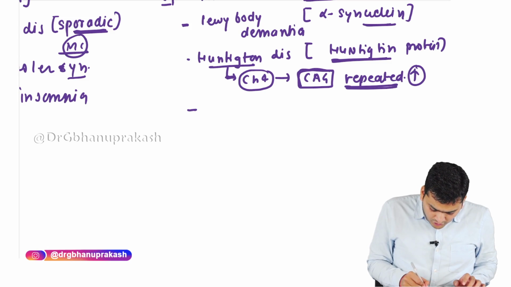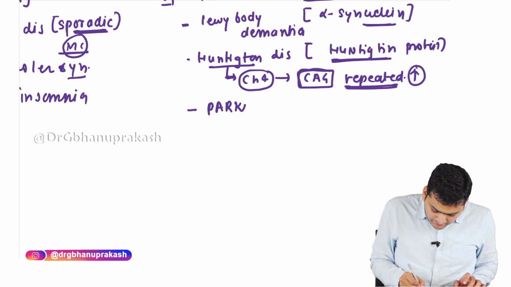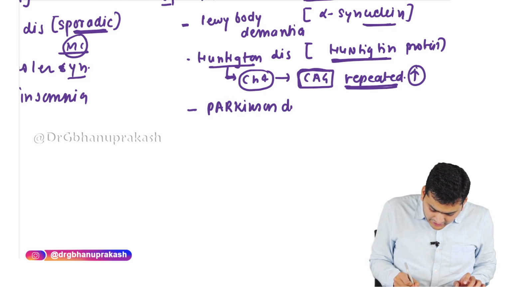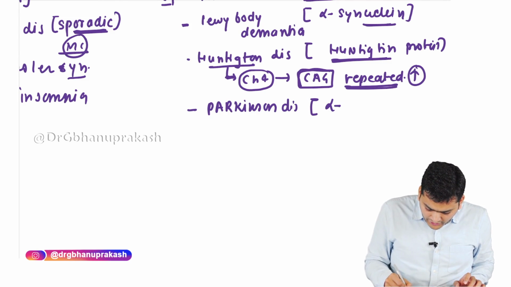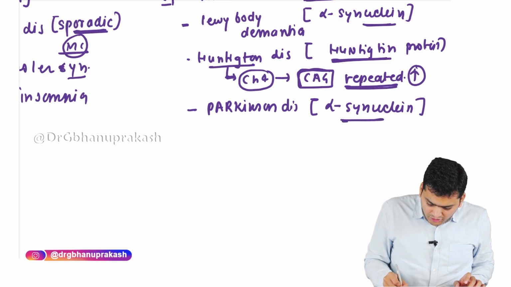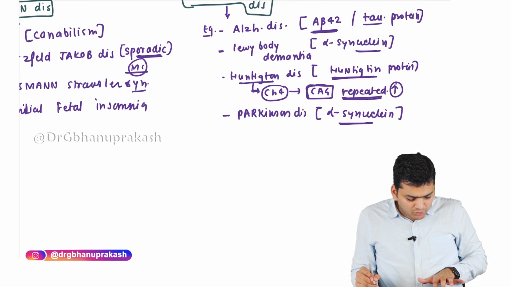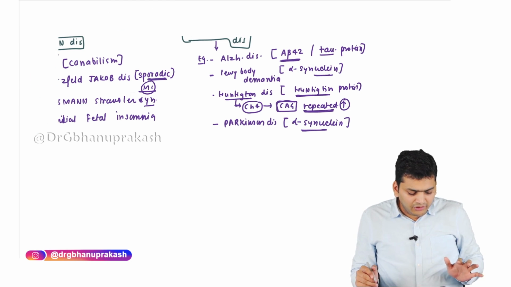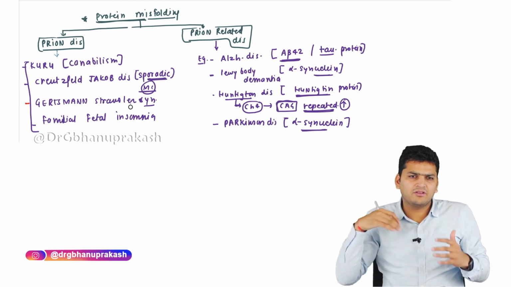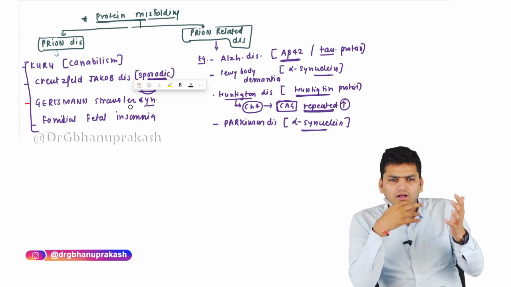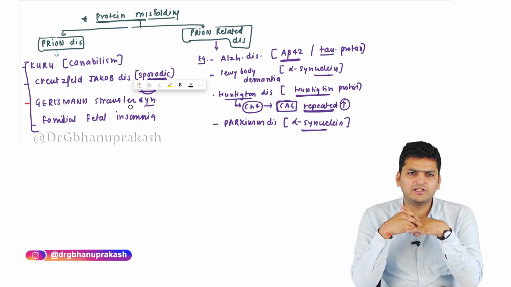Then we can add one more, Parkinson disease. Parkinson disease again is due to accumulation of the alpha-synuclein protein. That is also a prion related disorder. So if the misfolded proteins accumulate, either they will lead to prion disease, that is Kuru, Creutzfeldt-Jakob, Gerstmann-Straussler, or familial fatal insomnia.